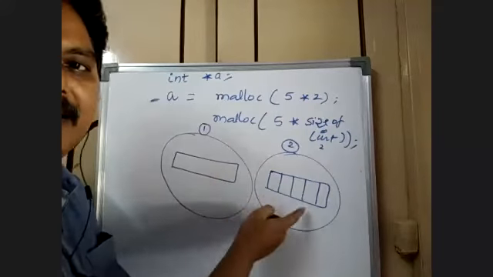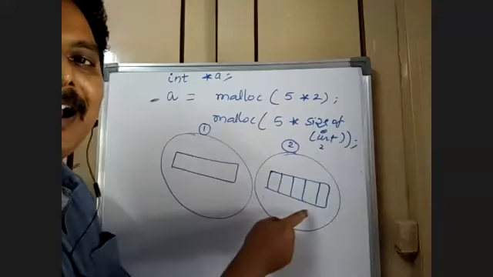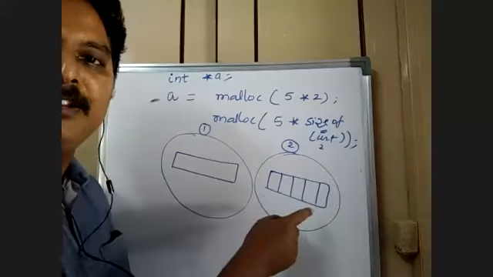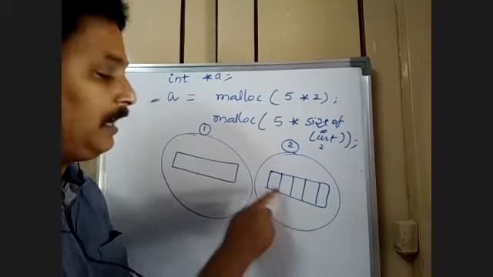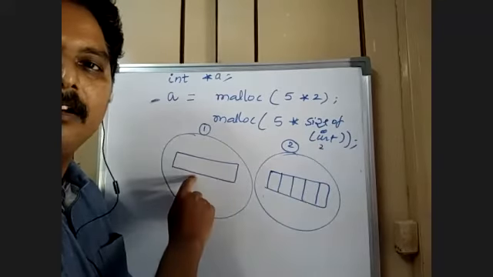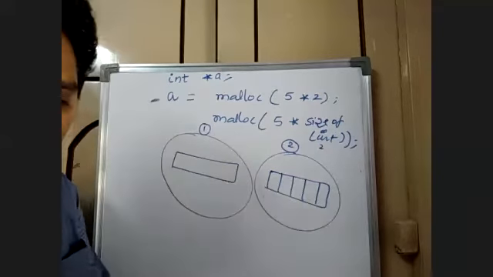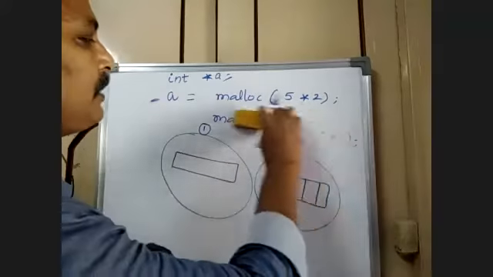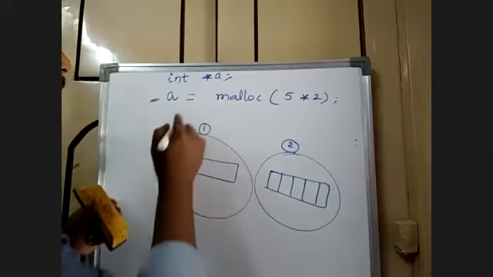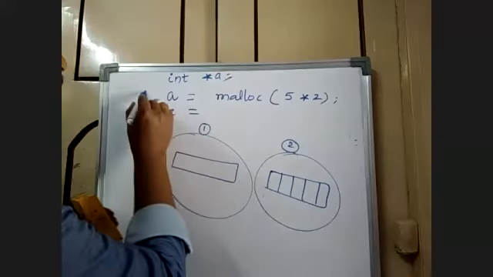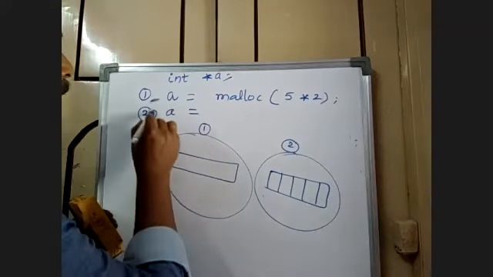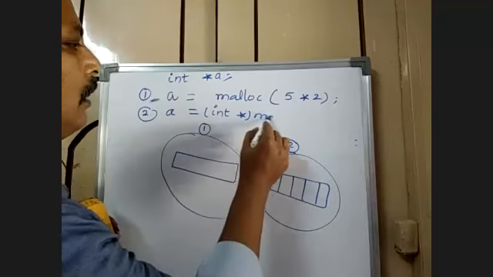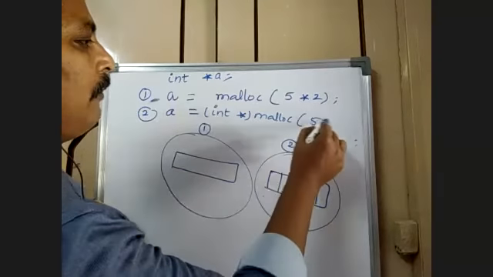The memory is there, but it is not partitioned like this. For that, I just change the sentence like this: a is equal to int star malloc 5 into 2.